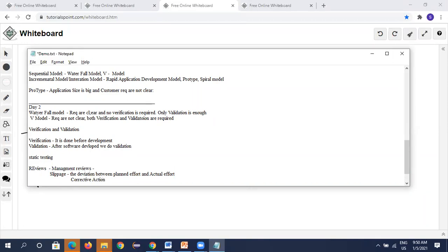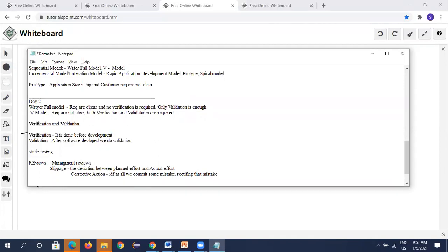Corrective action means if at all we commit some mistake, rectifying that mistake. So corrective action means if any mistake has taken place, we'll correct it.